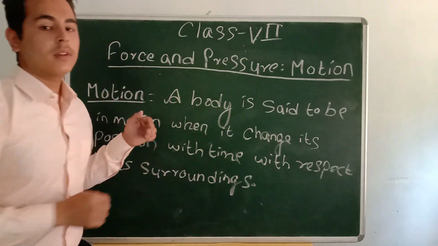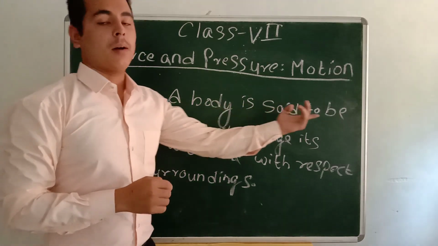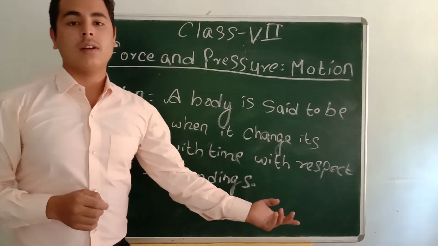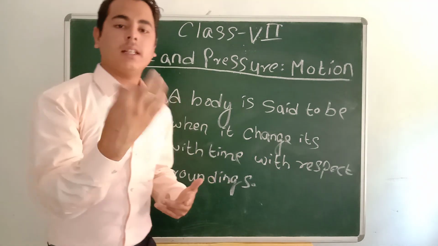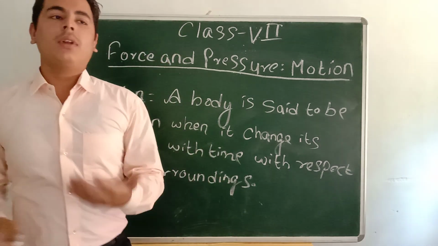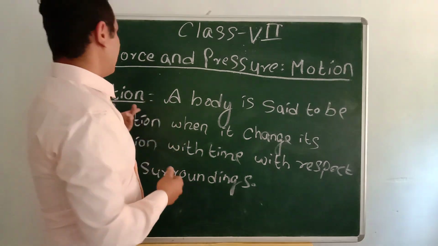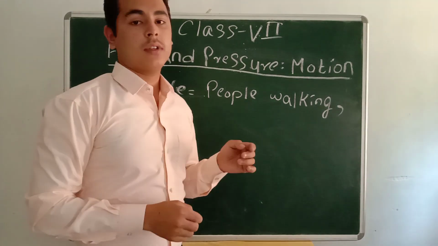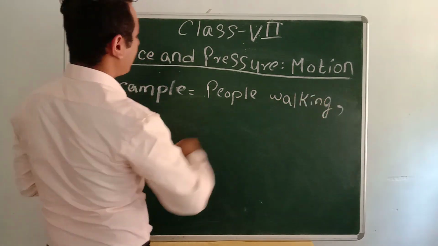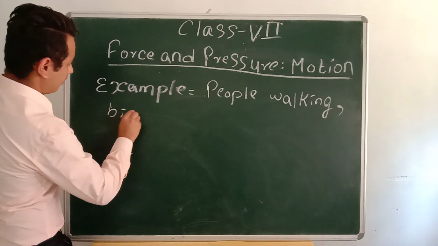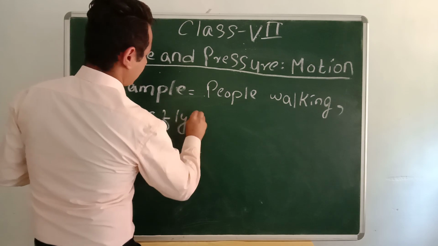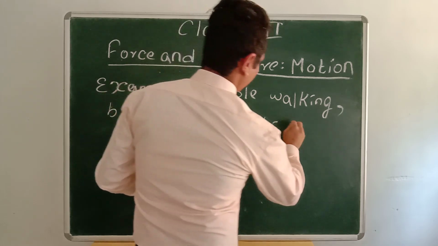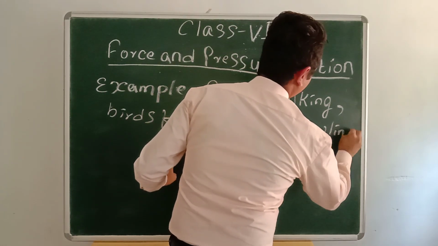Now motion. Rest we have discussed. Motion means a body is said to be in motion when it changes its position with time with respect to its surroundings. Examples of motion are like this: people walking, birds flying, insects crawling, etc.